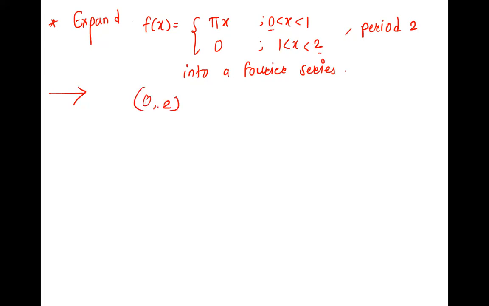Right. So the given interval is 0 to 2. Now, is there pi in the interval? No. So this is not of the first type where 0 to 2 pi or 0 to pi or minus pi to pi is there. It is 0 to 2, no pi is in it. So it is an arbitrary interval, the second type. Now, if it is an arbitrary interval having only numbers in it, it can be either